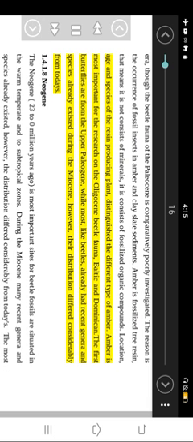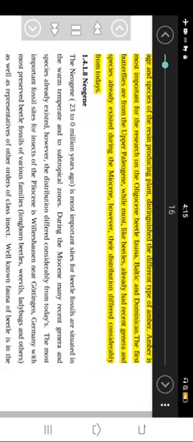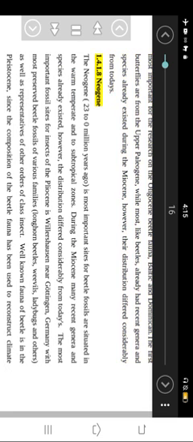The first butterflies are from the Upper Paleogene, while most, like beetles, already had recent genera and species. During the Miocene, however, their distribution differed considerably from today's. 1.4.1.8 Neogene. The Neogene, 23 to 0 million years ago. The most important sites for beetle fossils are situated in the warm temperate and subtropical zones. During the Miocene many recent genera and species already existed, however, the distribution differed considerably from today's.